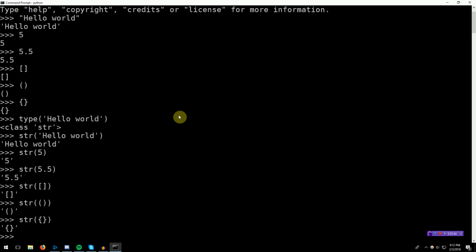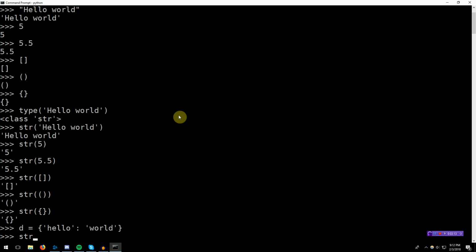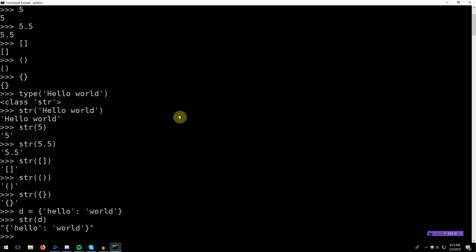You can see this even further if we populate the dictionary. Let's say d equals the classic hello world dictionary that we've been using throughout. If we type str of d, we get this nice string representation of the dictionary. Notice the entire string is in double quotes, and because each key and value is also a string, they are in single quotes. If they were in double quotes here, since the string is in double quotes, the string would end here and start again here and end here and start again there. So Python's smart and puts them in single quotes because they're inside of double quotes.